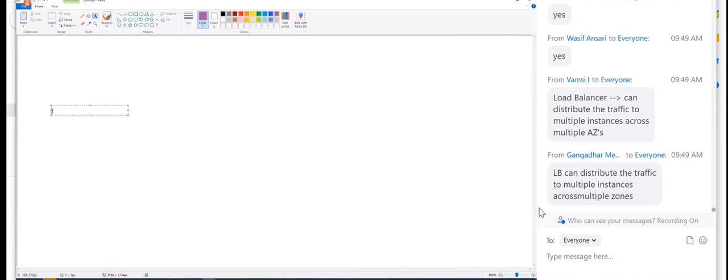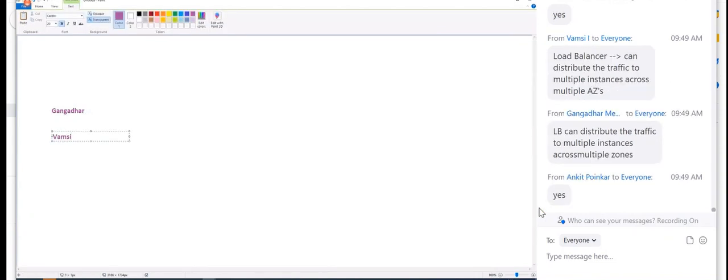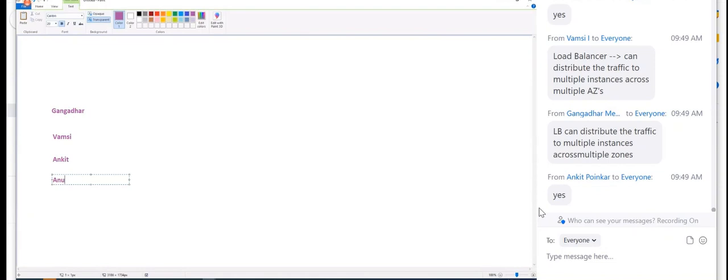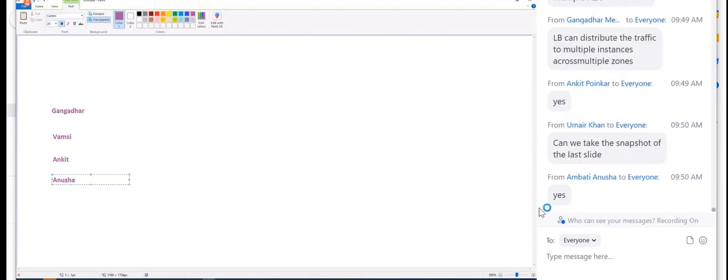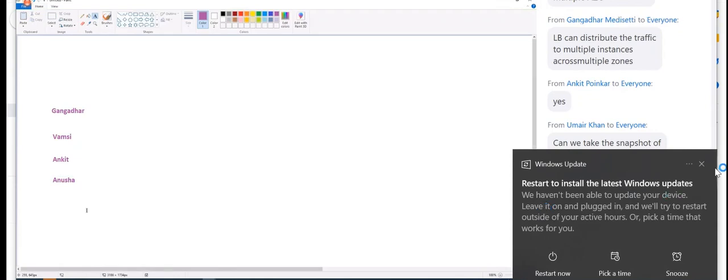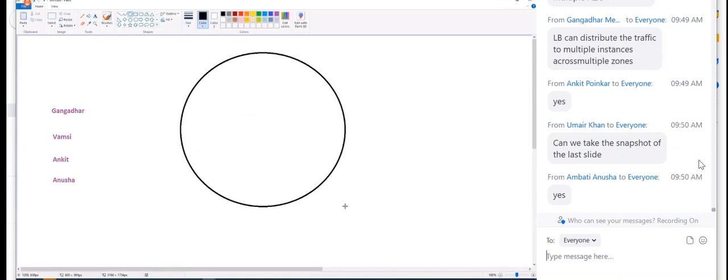We have Gangadhar, Vamsi, Ankit. Oh, are you there, Ankit? Where is our Anusha? Okay, our Anusha is also here. Let's say these four people. And let's say this is our AWS.